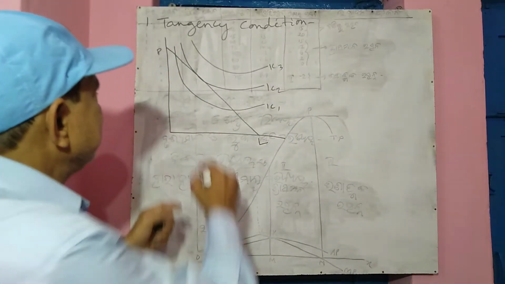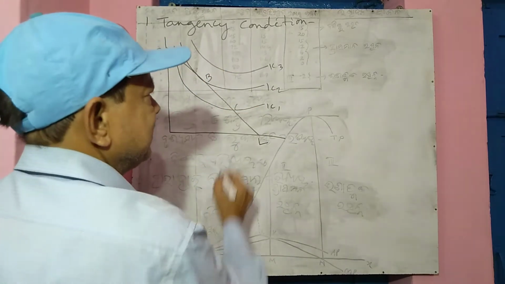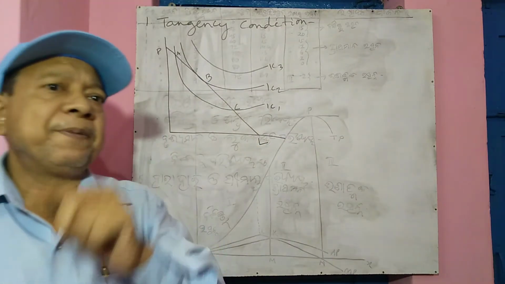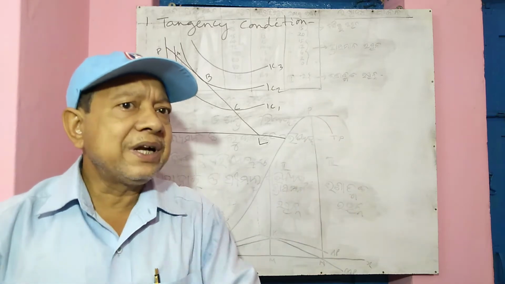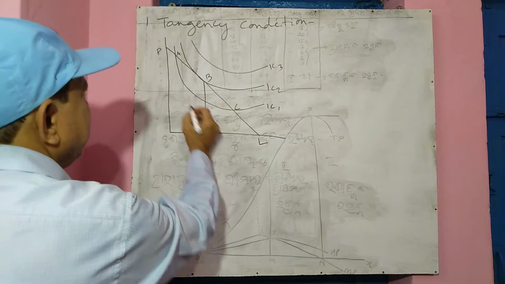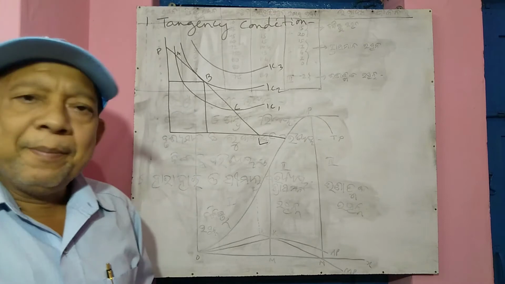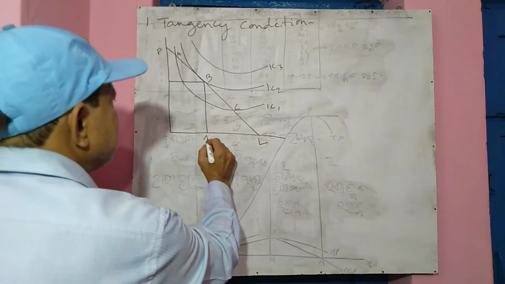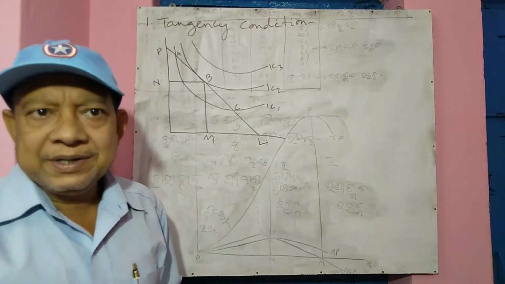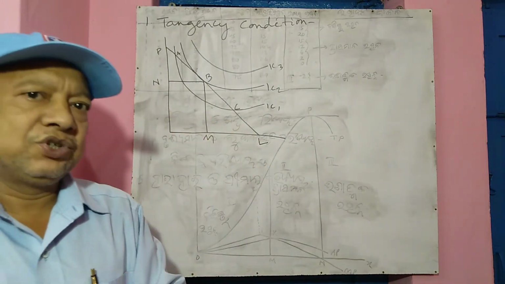Now let's name them A, B and C. These are the 3 points where the IC and the price line intersect each other. Now if I say point B, here you can easily say that sir, point B is the point of maximum utility. How could you know it?